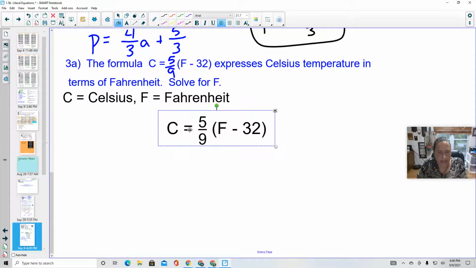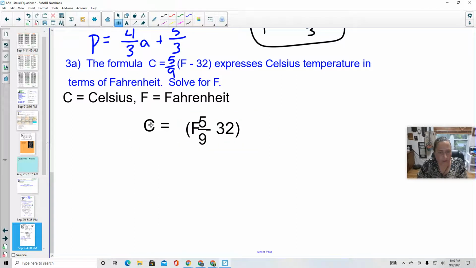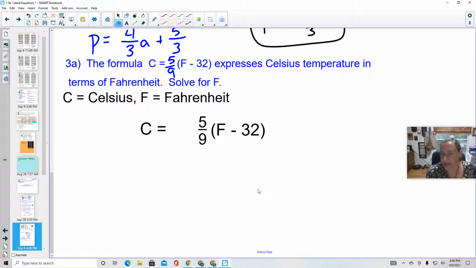Let's create a little more space here. Cool. Oops. Now I'm just really messing things up. There we go. Okay. The reason that I wanted to create a little space there is because I want to multiply by the reciprocal. Let's multiply both sides by 9/5.